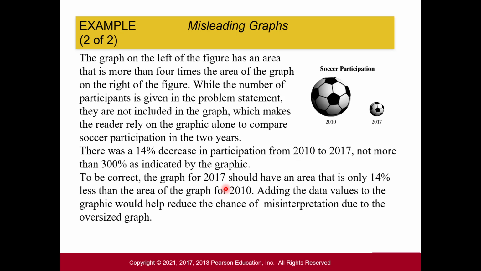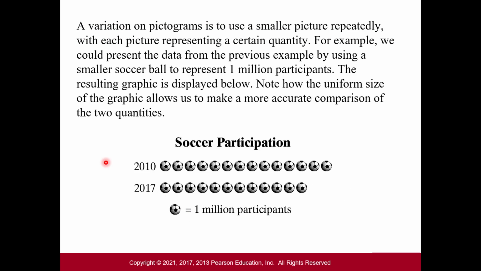The correct graph of 2017 should have an area that's only 14% less than the area of the graph for 2010. Also, adding data values to the graph would make it better understandable. So a variation on pictograms is to use a smaller picture repeatedly, with each picture representing a certain quantity.